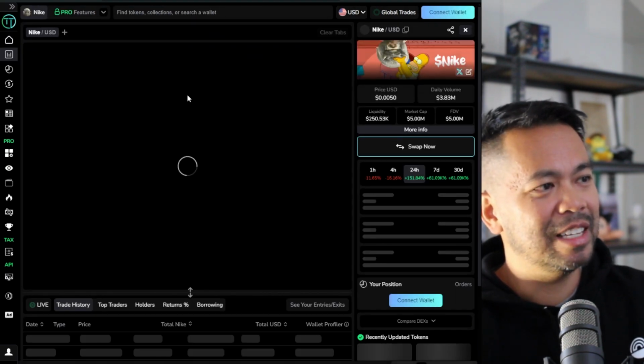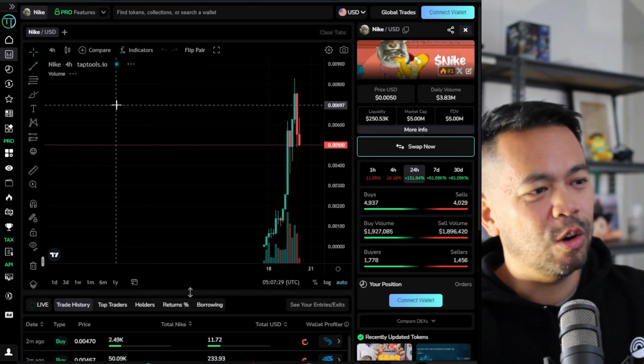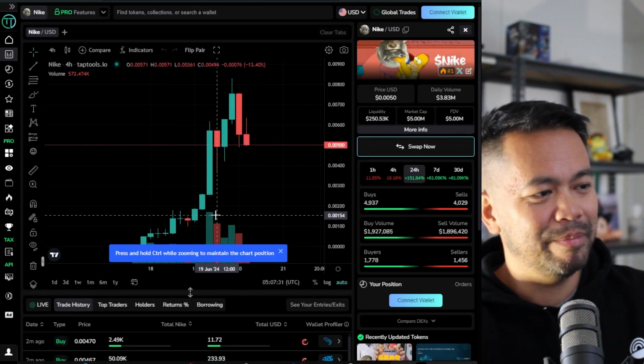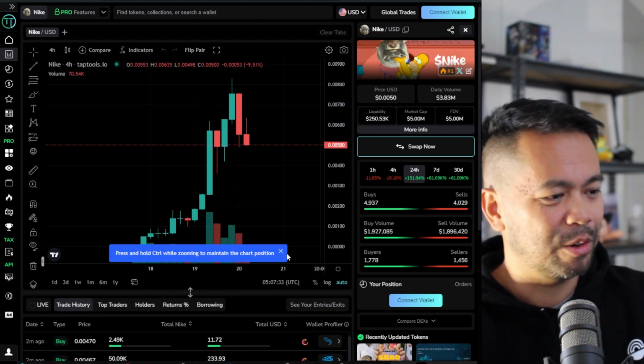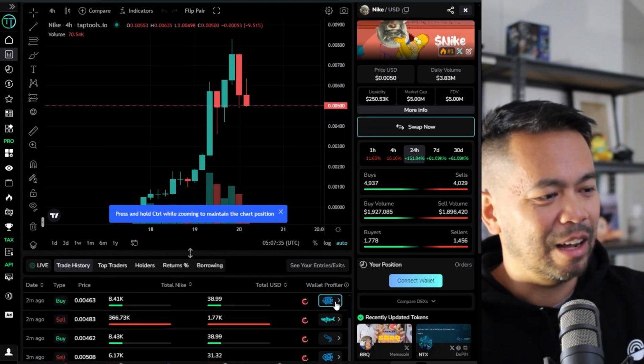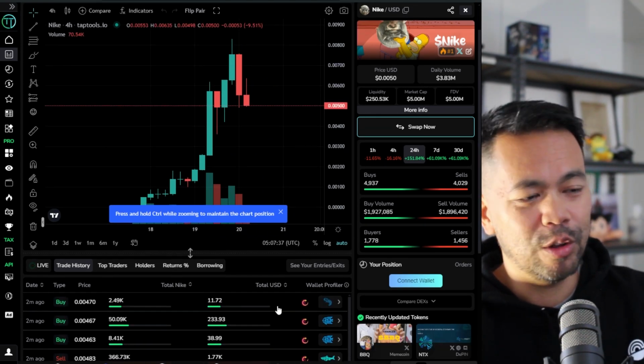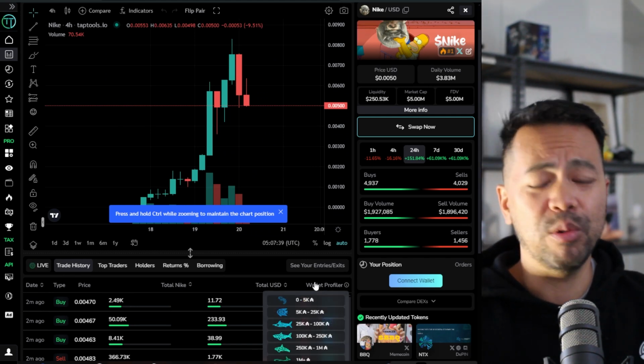Let me just click on this so you can see the trading charts. You've got all the charts here. It's major green candles and a little bit of corrections at the moment. But you can see what wallets are trading, volume sizes, and this is all data that's pulled off chain.